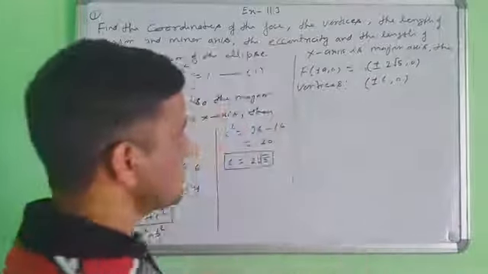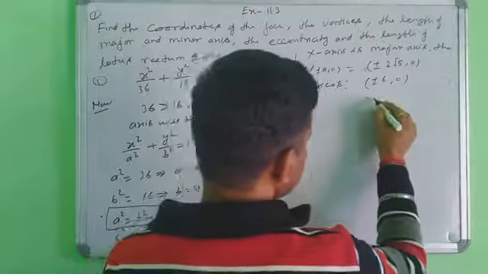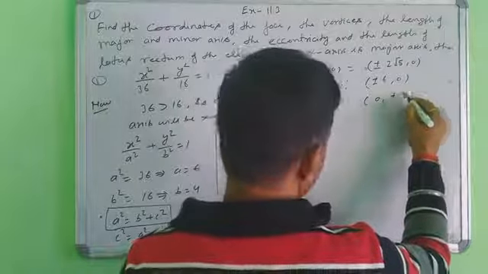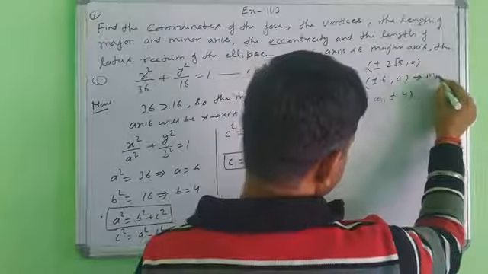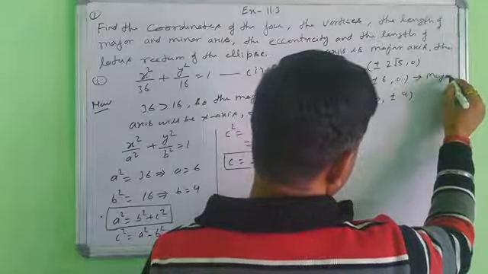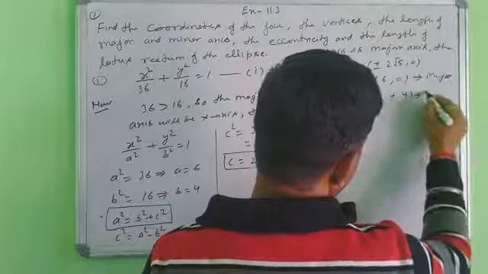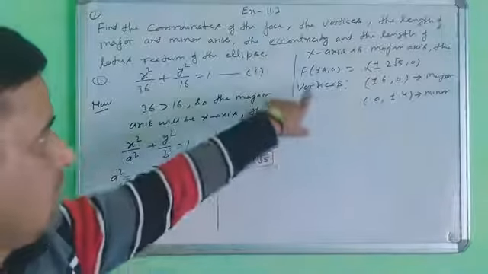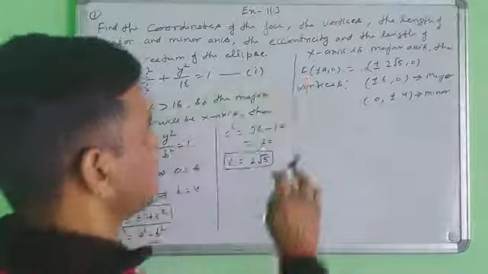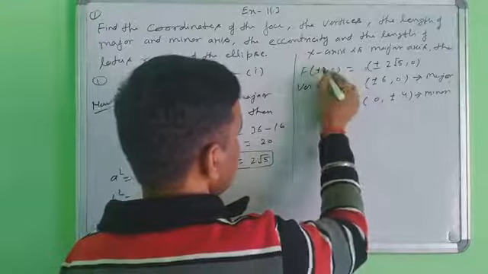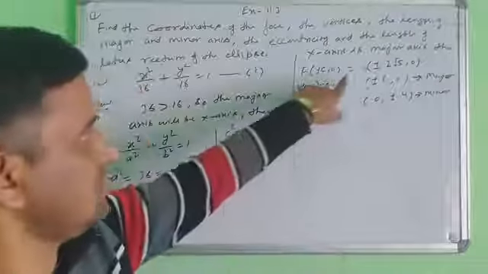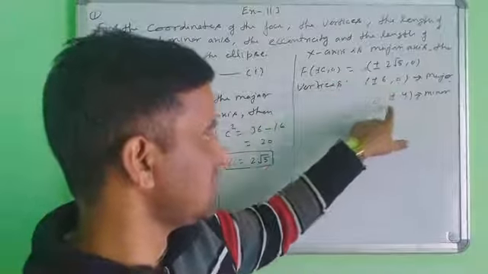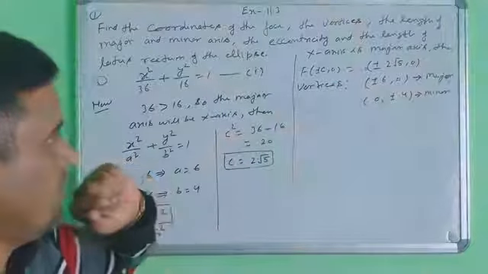This is the major axis vertices, and the vertices of the minor axis are 0, plus minus 4. For the foci, the point is plus minus c, 0, and the foci already counted the c. The vertices of the major axis and the vertices of the minor axis.